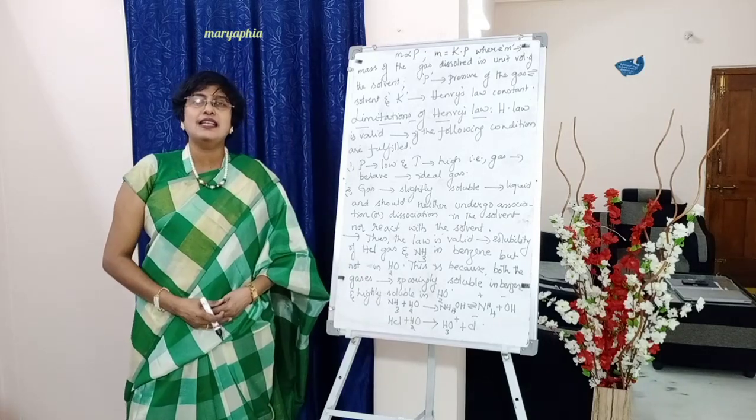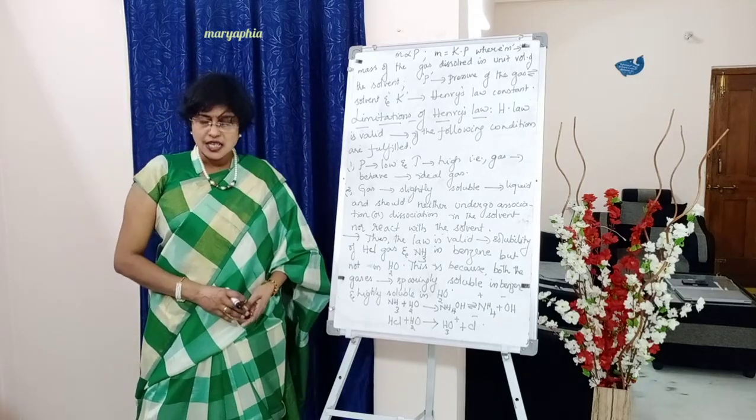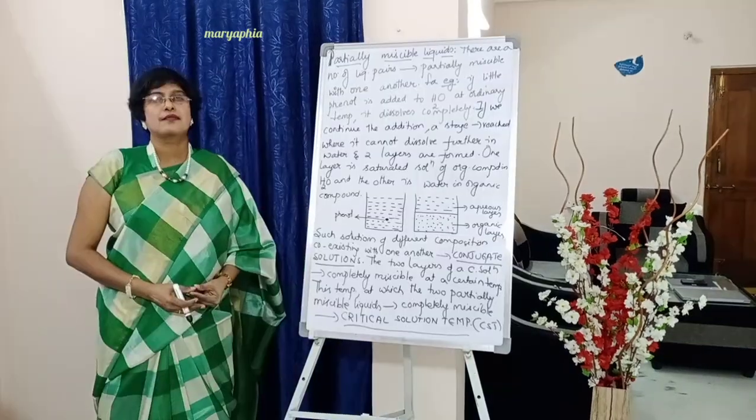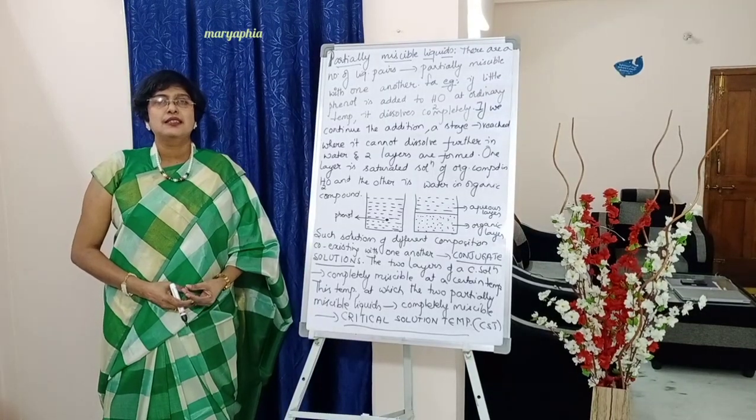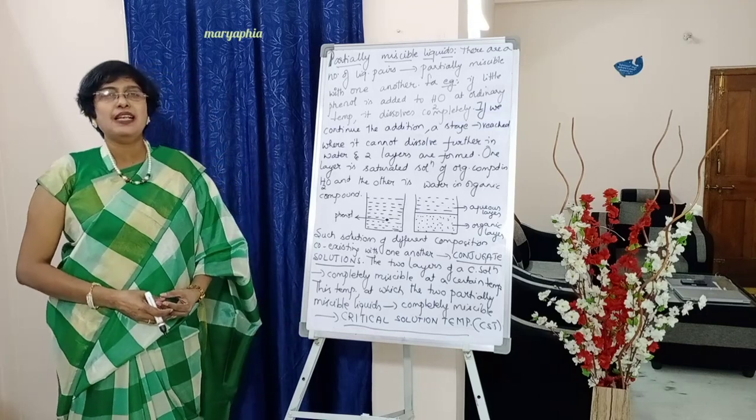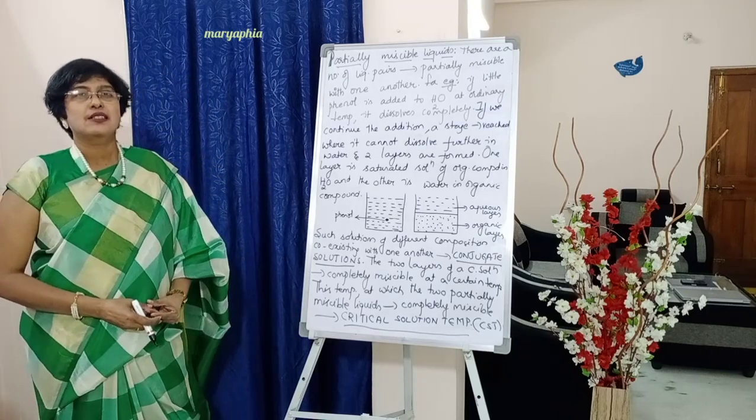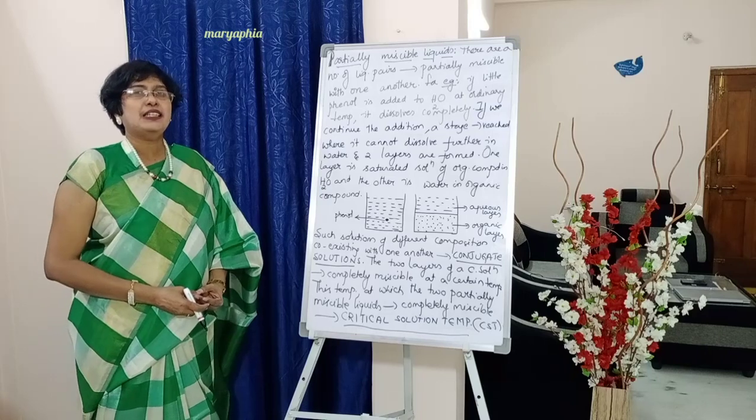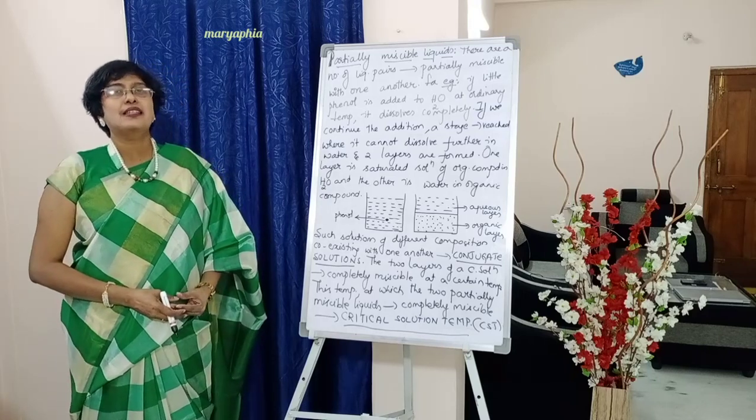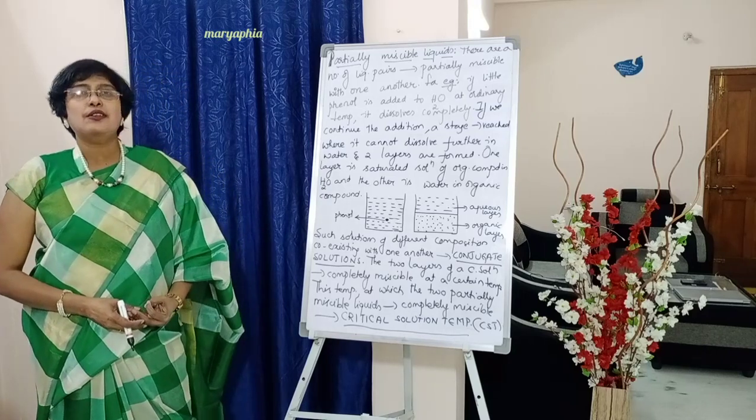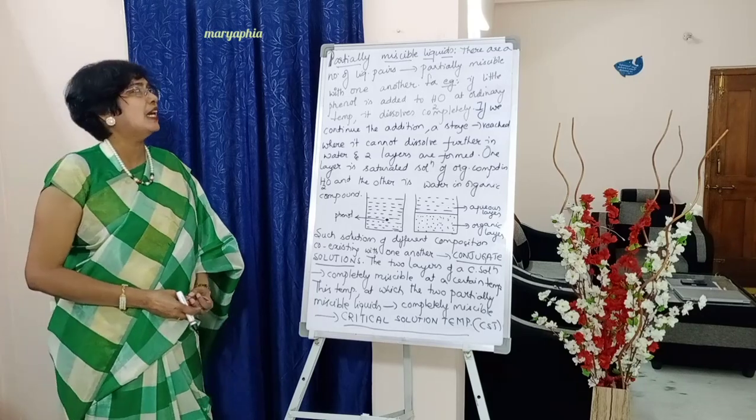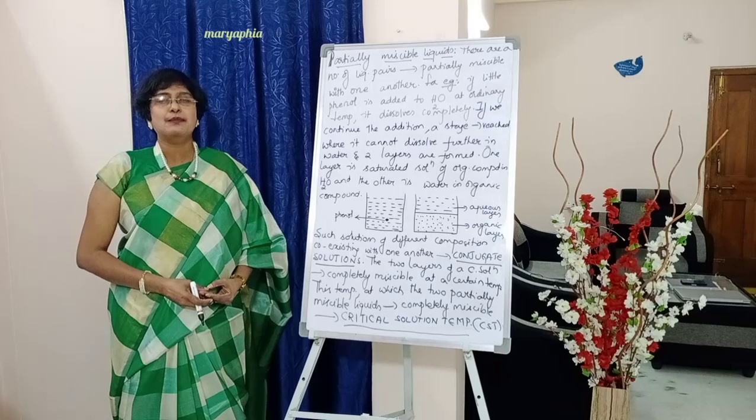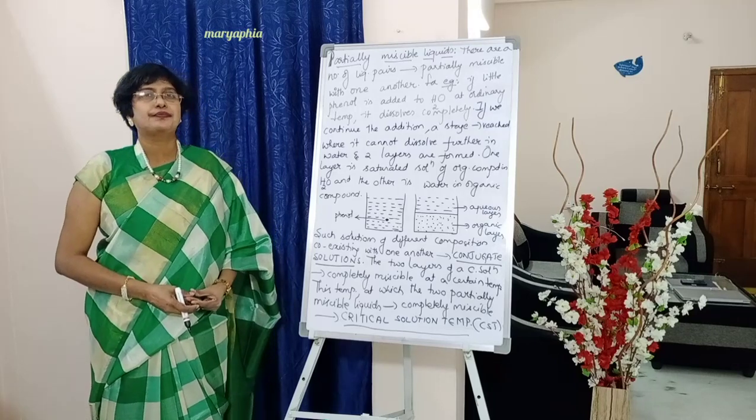So draw a line till here. This will be asked as a short answer question. So students, next topic, partially miscible liquids. So we have completed completely miscible liquids. Later we have seen solutions of gases in liquids. After that we have partially miscible liquids.